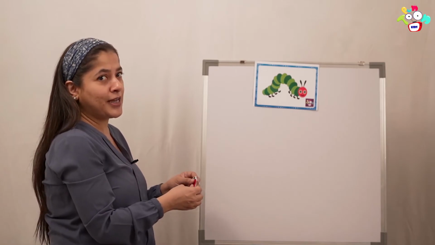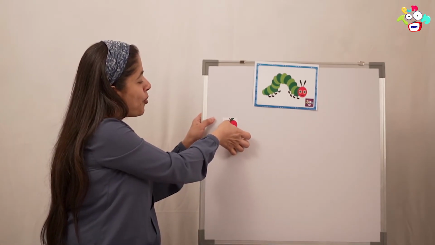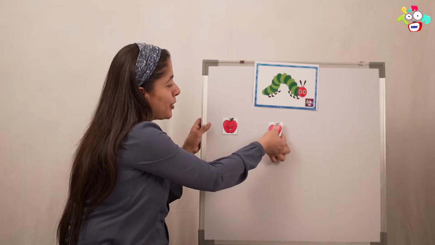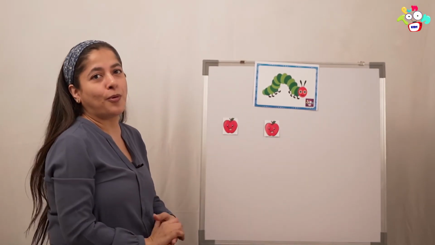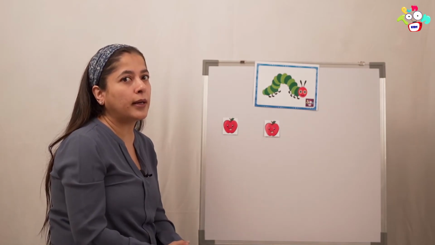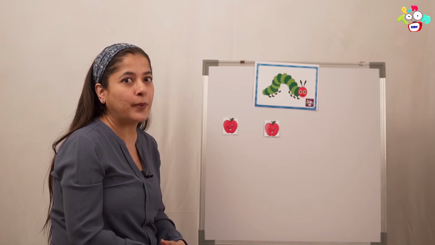So he first goes and eats. Let's see how many does he eat. He eats one apple. Then he says, I'm a little more hungry, so let me eat one more. And then he says, I think I'm more hungry, because he's a hungry caterpillar.